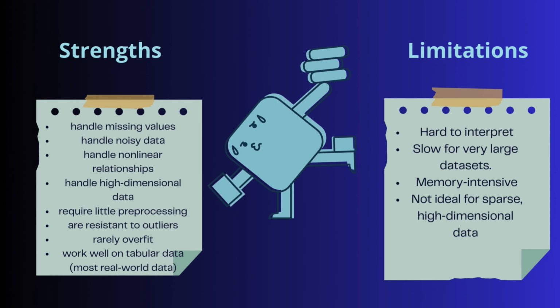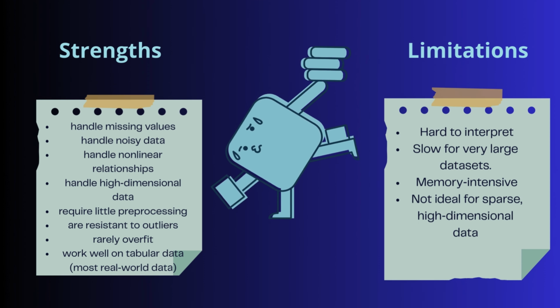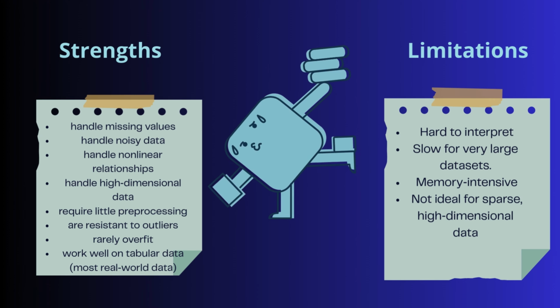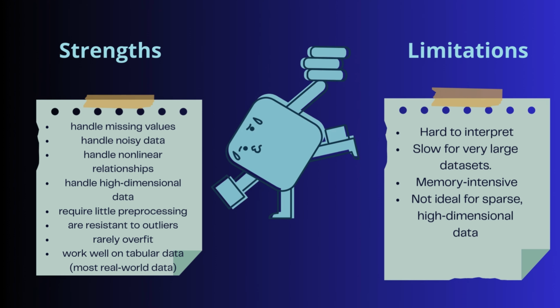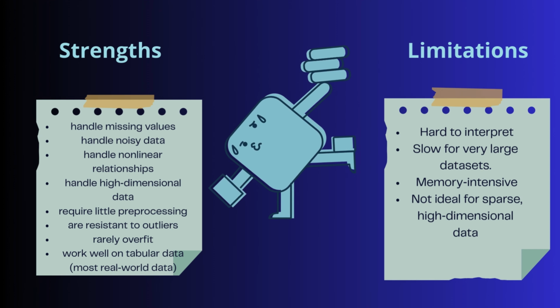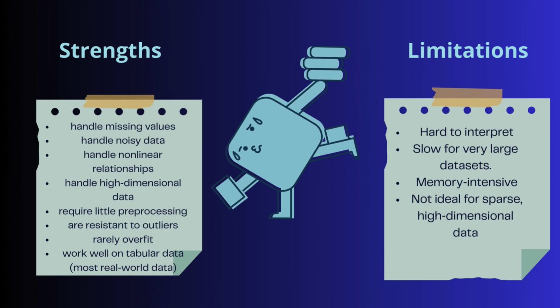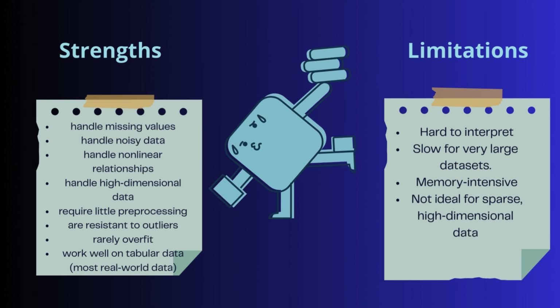Random forests are extremely robust because they handle missing values, noisy data, nonlinear relationships, and high dimensional data. They require little pre-processing, are resistant to outliers, rarely overfit, and work well on tabular data, which is most like real-world data. The limitation is that it's hard to interpret.